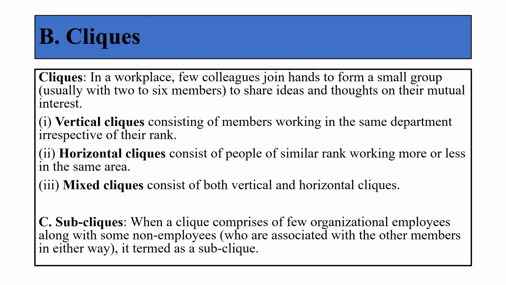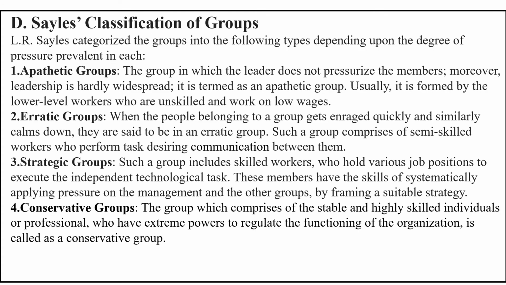Okay, then the next type of informal group is called Sayles' classification of groups. Here in Sayles' classification of groups, Dr. Sayles has classified the groups on the basis of the pressure tactics they use. So he has divided them into four types: apathetic groups, erratic groups, strategic groups, and conservative groups.